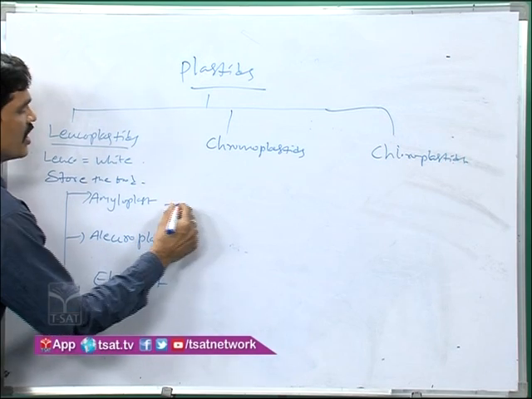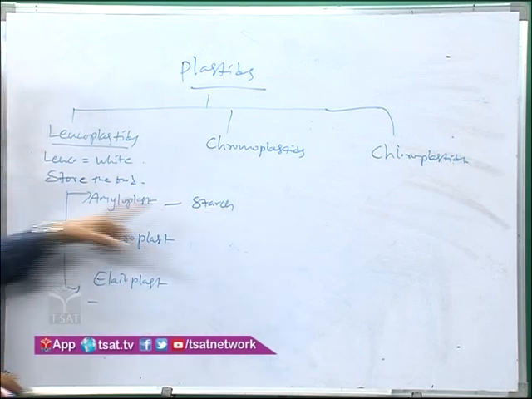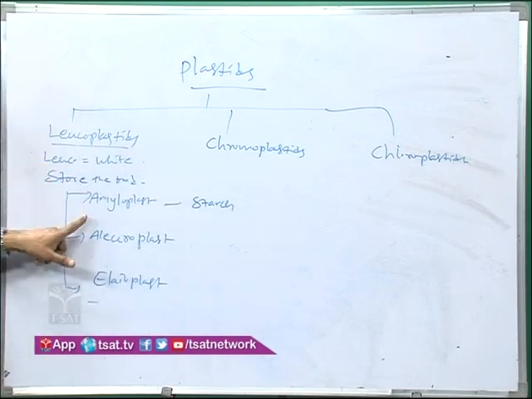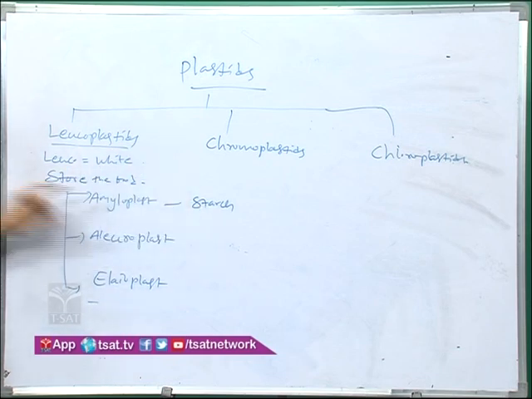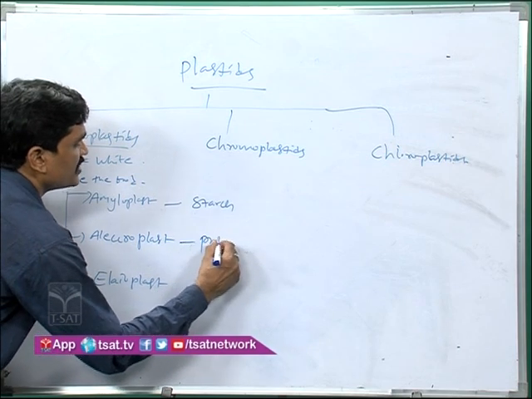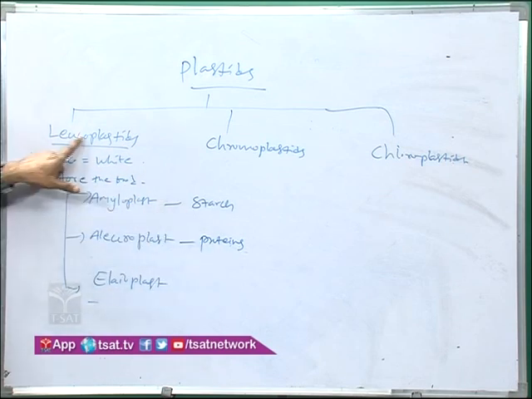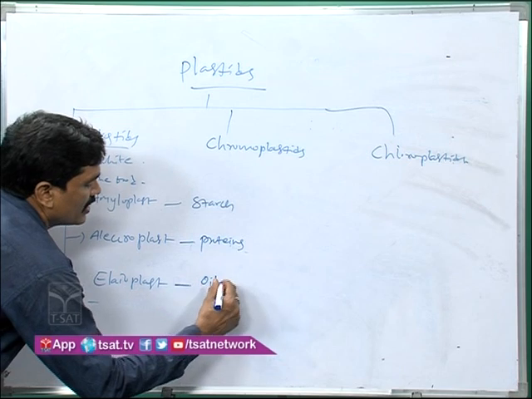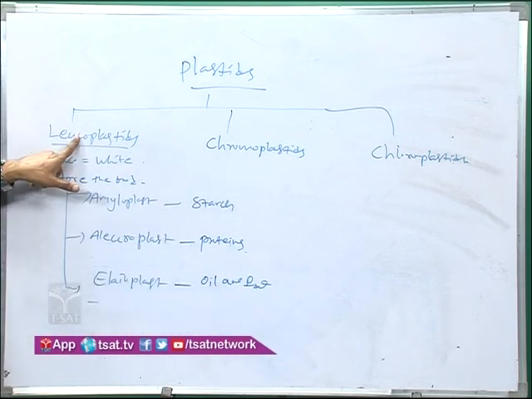What are amyloplasts? They store starch. Starch-storing leucoplasts are called amyloplasts. Alluroplasts store proteins. Protein-storing leucoplastids are called alluroplasts. Elaioplast means oil and fat. Oil-storing leucoplastids are called elaioplasts.